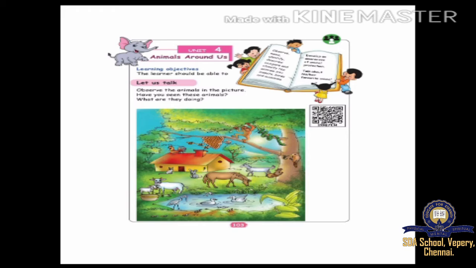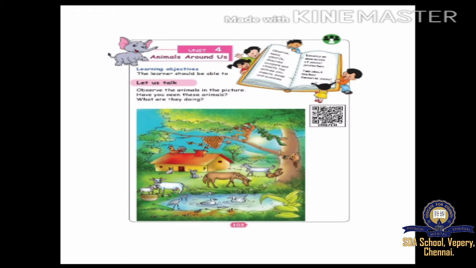Then you can see a horse. The horse is eating the grass. You can see a goat. It is walking and going. You can see a squirrel climbing on the tree. You can see a monkey on the tree. You can see a snake on the tree. Snake is a reptile.